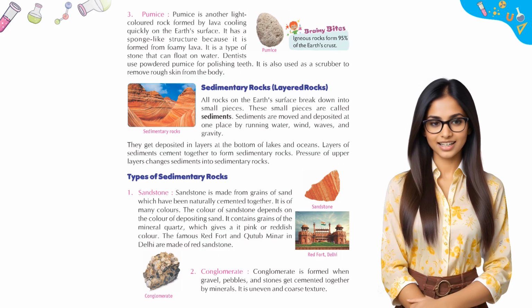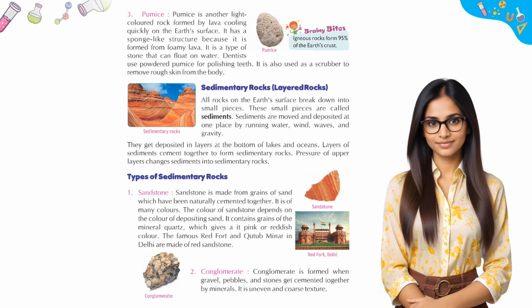Sedimentary rocks, layered rocks. All rocks on the Earth's surface break down into small pieces. These small pieces are called sediments. Sediments are moved and deposited at one place by running water, wind, waves, and gravity. They get deposited in layers at the bottom of lakes and oceans. Layers of sediments cement together to form sedimentary rocks. Pressure of upper layers changes sediments into sedimentary rocks.